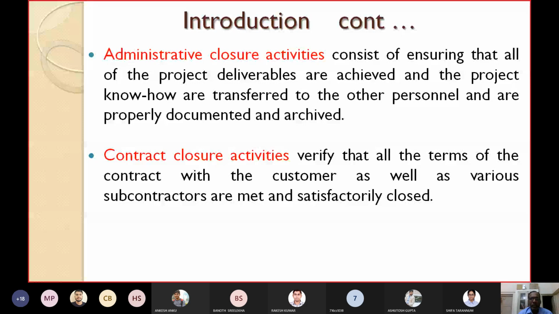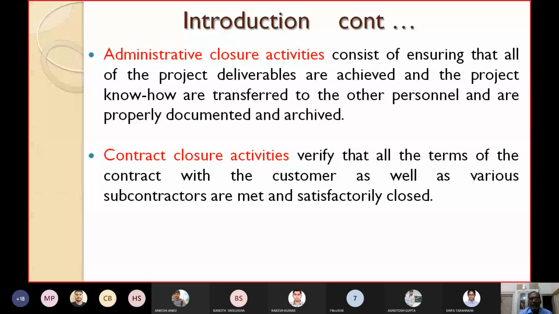Then what do we mean by contract closure activities? The contract closure activities verify that all the terms of the contract with the customer as well as various subcontractors are met and satisfactorily closed. Because you might have signed some contract with the client, the customer, or if you are giving your job to a third party or subcontractor, you might have signed some contracts.